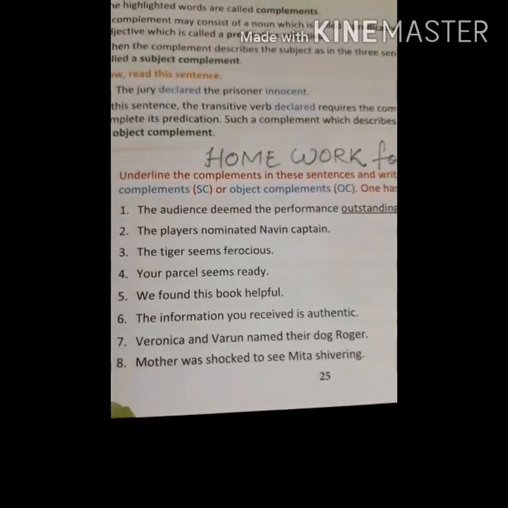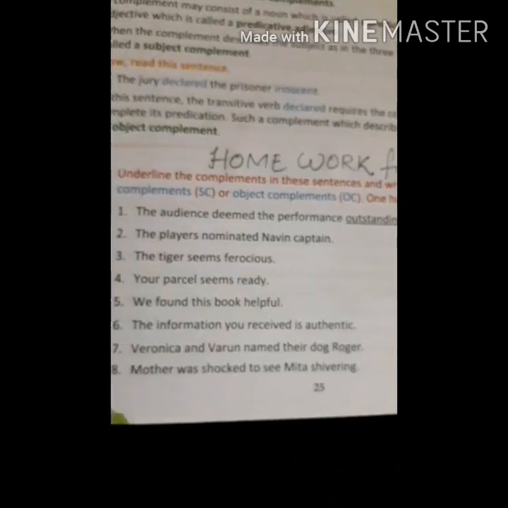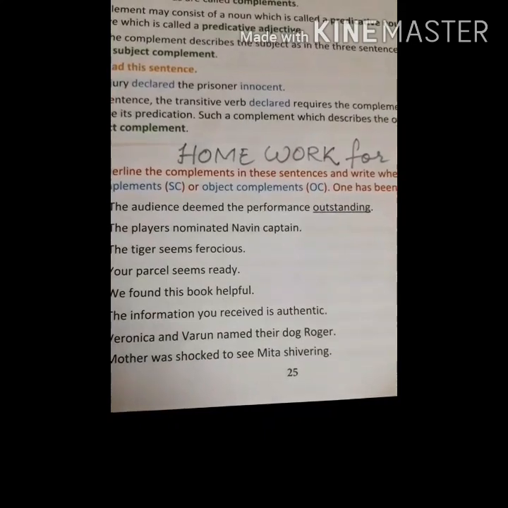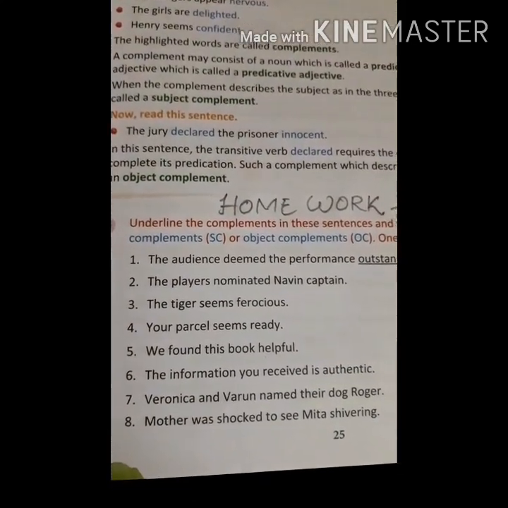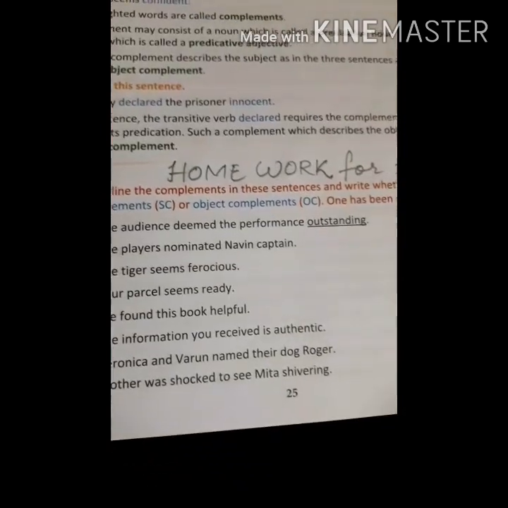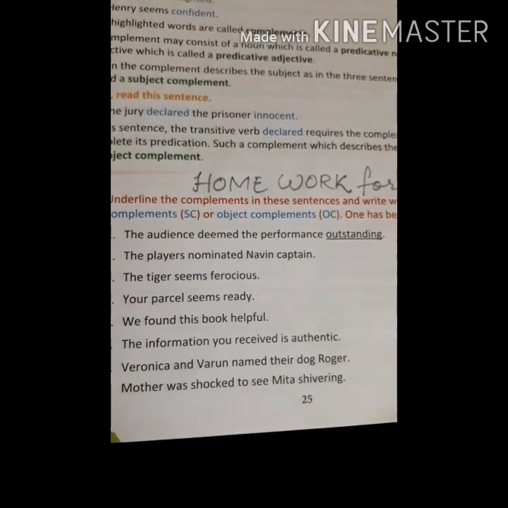Here again a very simple homework is there. Underline the complements in these sentences and write whether they are subject complements or object complements. As I told you just now, if the complement is used for the subject, it will be a subject complement, and if it is used for the object, it will be an object complement.